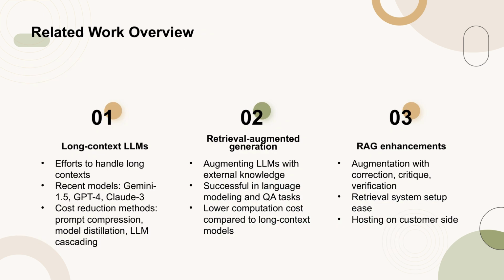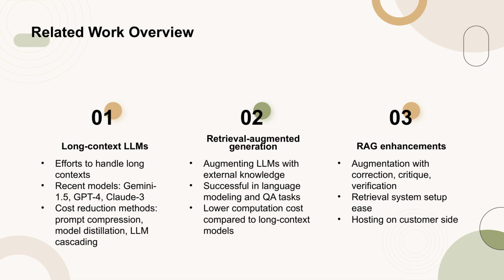In the realm of long context language models, there have been significant efforts to enable models to handle extended contexts. Recent models such as Gemini-1.5, GPT-4, and Claude 3 have achieved larger context windows, but the computational cost remains high. To address this, methods like prompt compression, model distillation, and LLM cascading have been proposed to reduce costs.